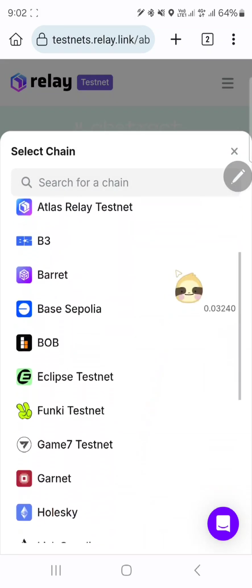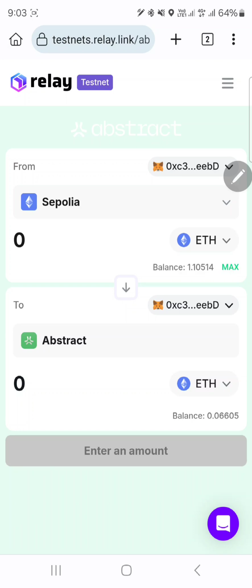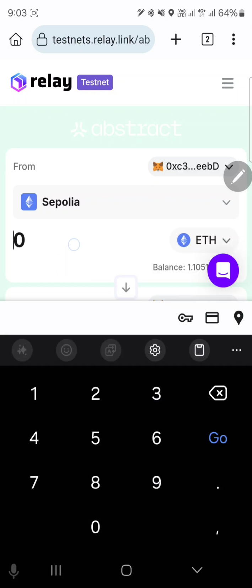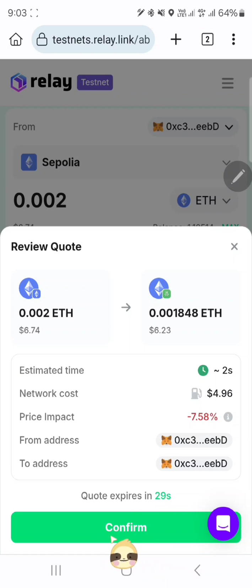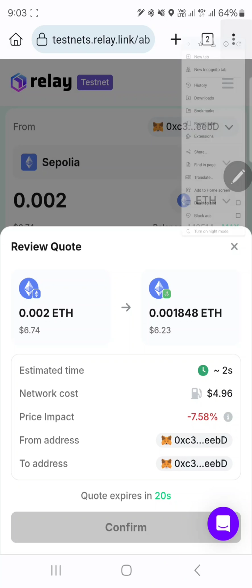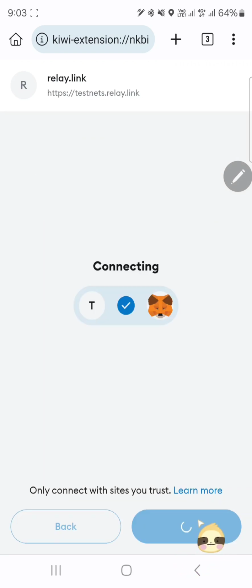So click on the option and choose ETH Sepolia. So here you can see I have 1.10 ETH Sepolia faucet in my wallet. So next, input the amount you want to bridge. Make sure you input a very small amount like 0.002 or 0.004 and click on bridge, and after that click on confirm. And we have to confirm the transaction in our wallet and click on confirm.